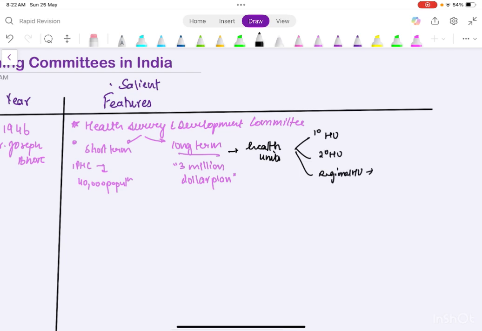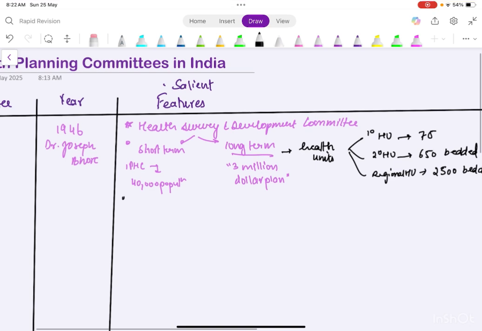In the regional health unit he said that there should be 2,500 bedded hospitals, in secondary there should be 650 bedded hospitals, and in primary there should be around 75 bedded hospitals. He also gave the concept of social physicians, that is, all medical students undergoing MBBS training should have a 3-month PSM, that is community posting.